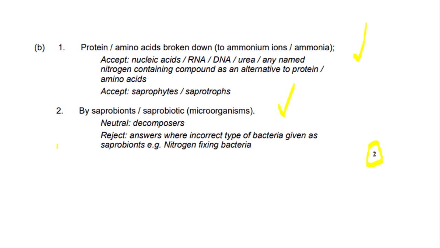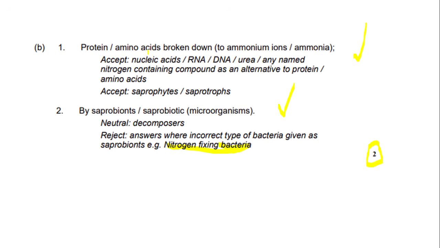However, they reject answers where incorrect type of bacteria given as saprobionts, for example, nitrogen-fixing bacteria. So nitrogen-fixing bacteria don't have anything to do with ammonification. So if you wrote something to do with nitrogen fixation, you don't get any marks at all for the question, even if what you wrote for the first marking point was correct.